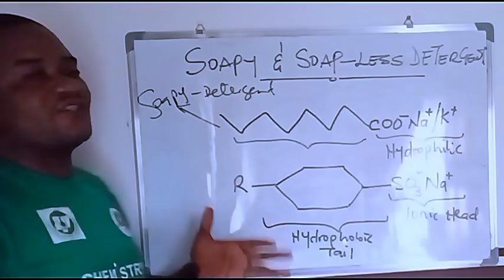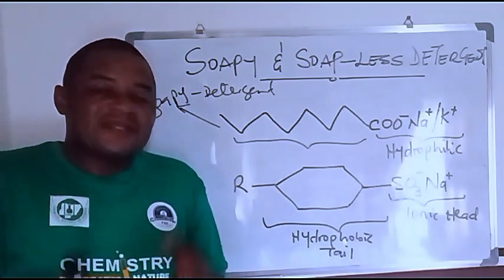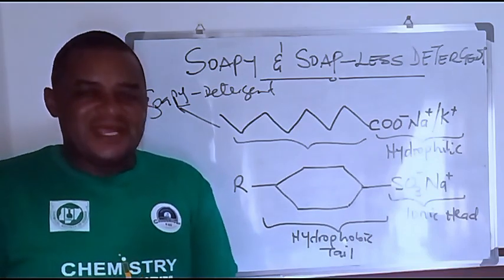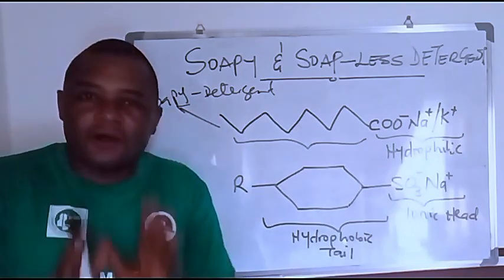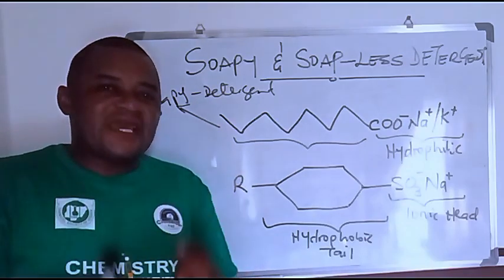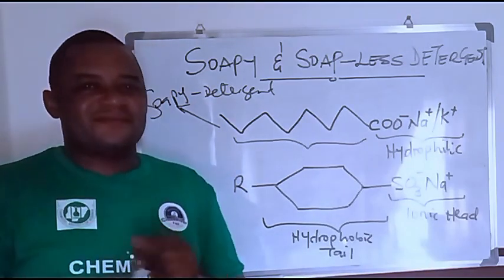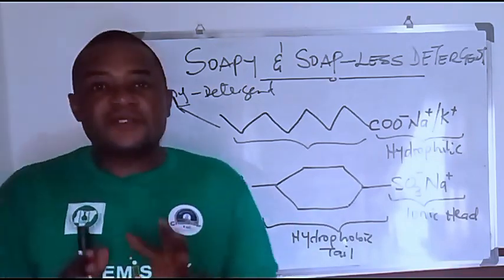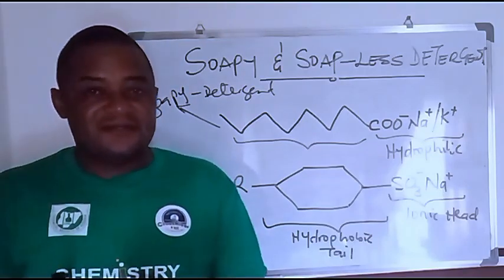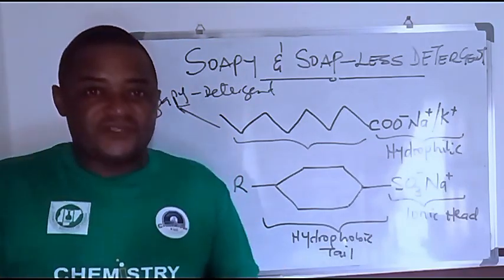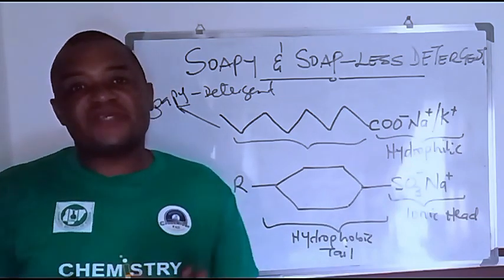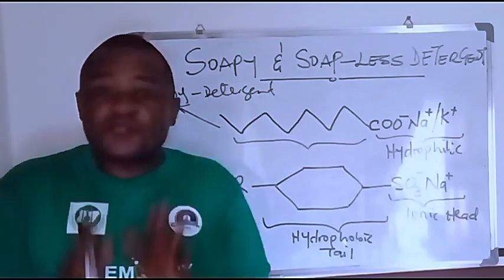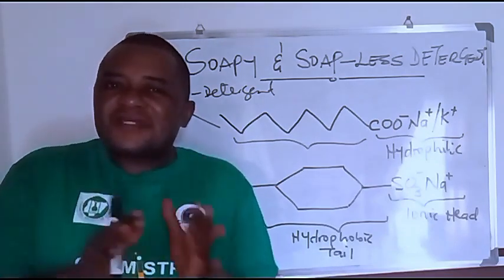If a soapy detergent is a hard soap, that means it is a laundry soap. All laundry soaps are soapy detergents, and they are made from only sodium salt of long chain saturated acids. That is why we call them hard soaps. They are only for laundry, like the bar soaps that you use for laundry. And then the soft soaps are the toilet soaps that are made from only potassium salts of unsaturated acids.